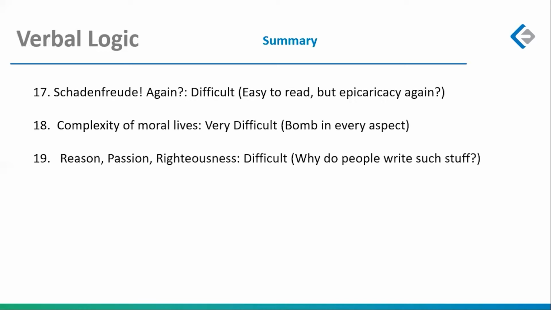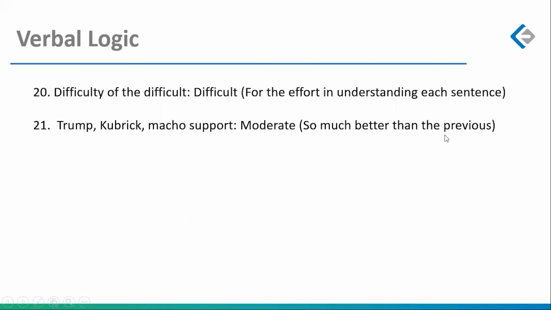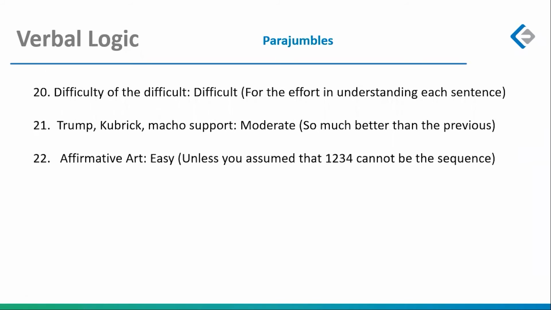You might want to take that much time and invest into anything else, parajumbles or RCs or anything else, than summaries. I'm not saying summaries are always difficult. I'm saying if a summary question is difficult, exit. Just exit, because you can see here, everything that you see is either very difficult or difficult or difficult. So whatever time you spent in summary questions, whenever you analyze the test, you will want to go back and check why did you even spend so much time. Then you had your 3 parajumbles.